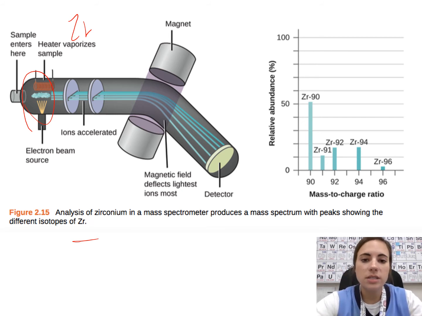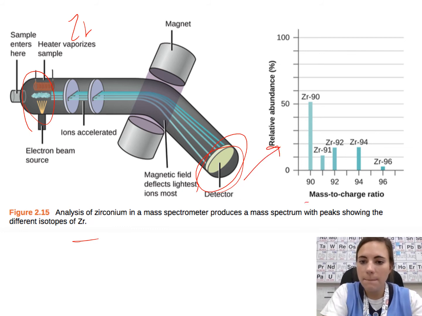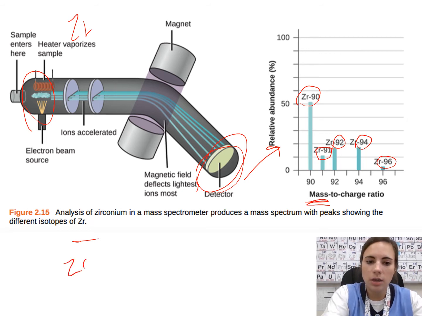And so this detector is going to create a graph like this that's going to show the different masses for each isotope that's detected. So in this case, we got a zirconium 90, 91, 92, 94, and a tiny bit of 96. So that means that zirconium has 5 isotopes.